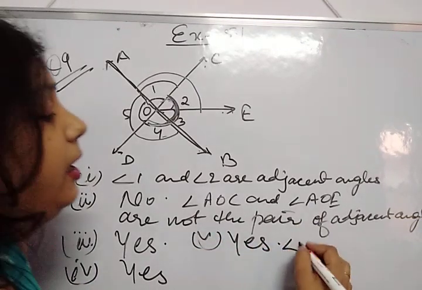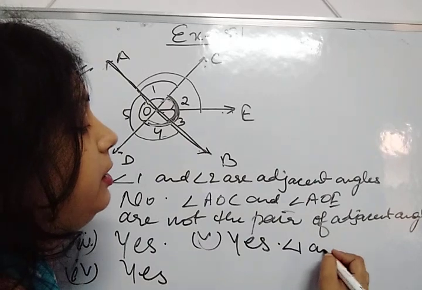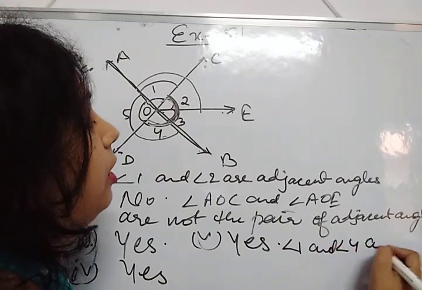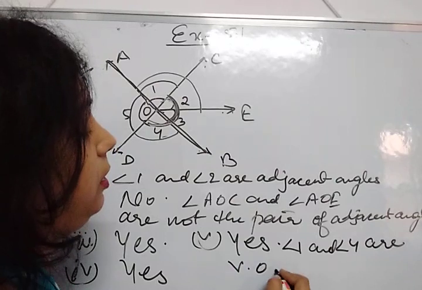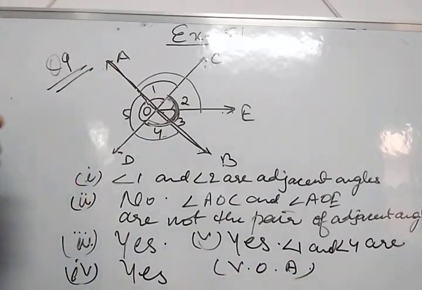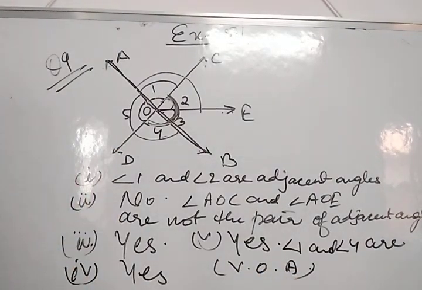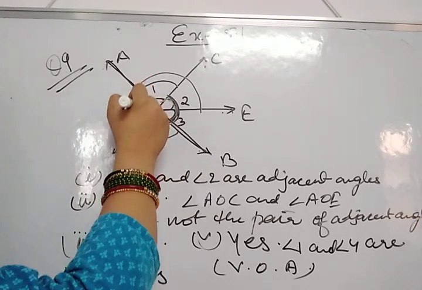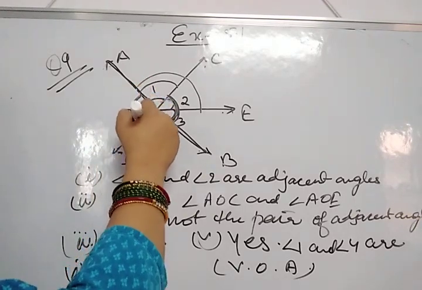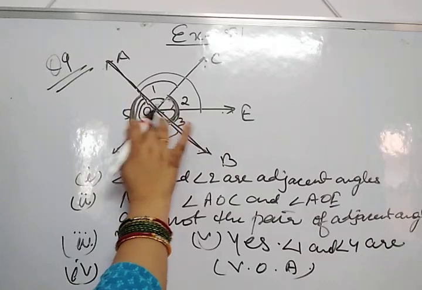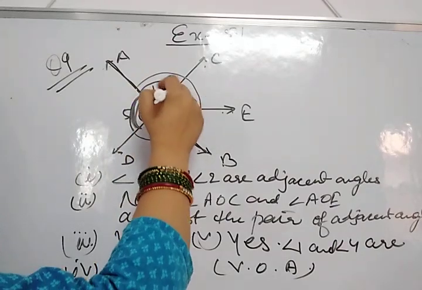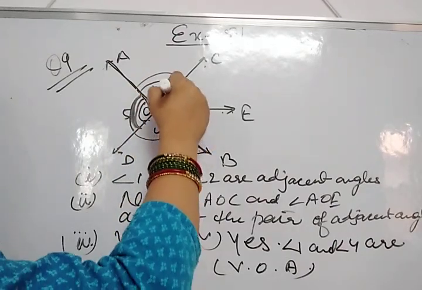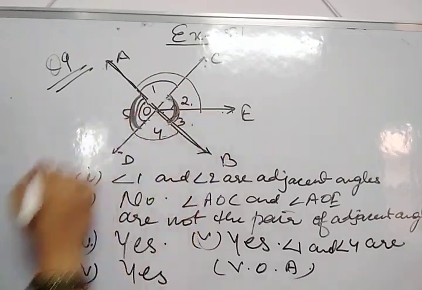Yes, angle 1 and angle 4 are vertically opposite angles. Okay. Now come to the sixth part. In the sixth part, we have to find out what is the vertically opposite angle of angle 5. See, this is angle 5 and the vertically opposite angle of angle 5 is this: angle 2 plus angle 3 both.